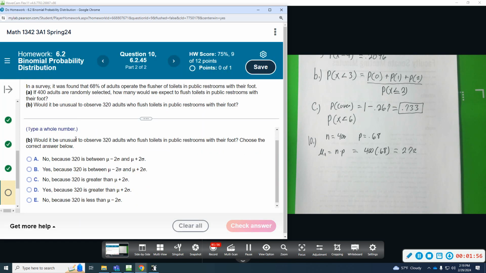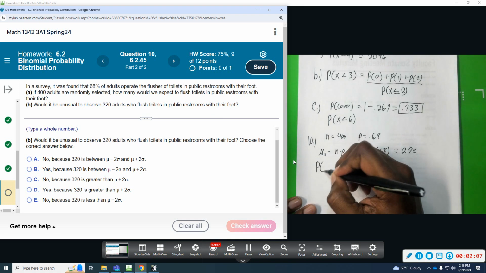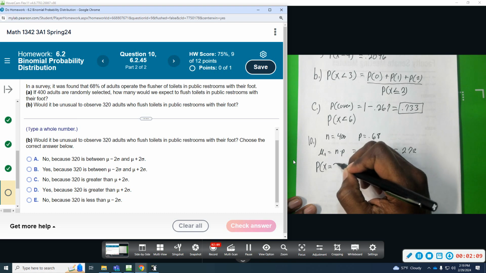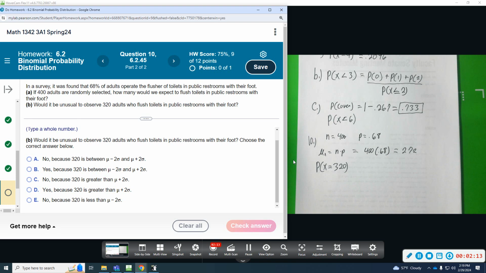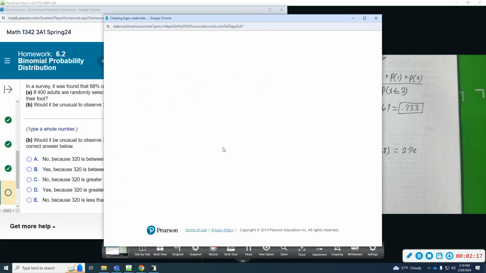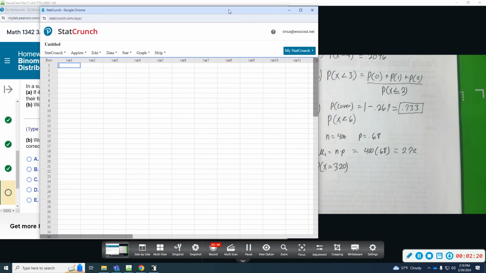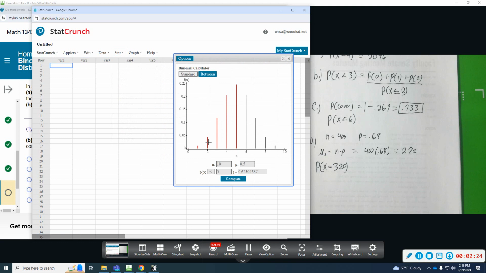And it says, would it be unusual to observe 320 who flush with their foot? So what is the probability that 320 would do this? So probability that x equals 320. So we're going to use our StatCrunch app. We are going to do our binomial calculator.